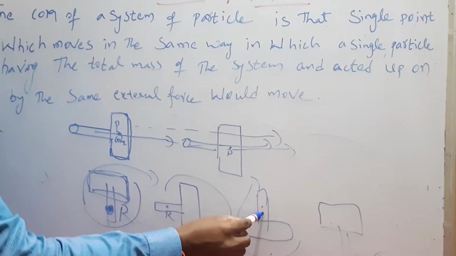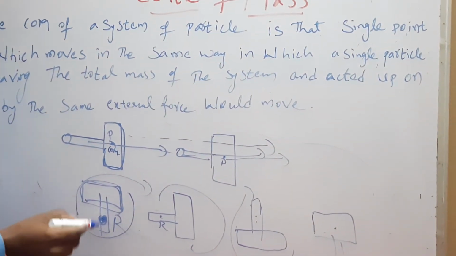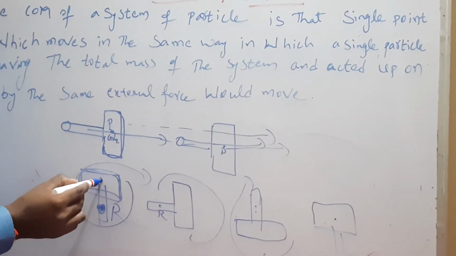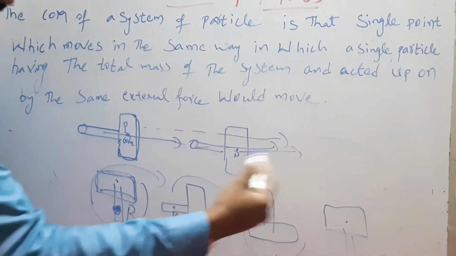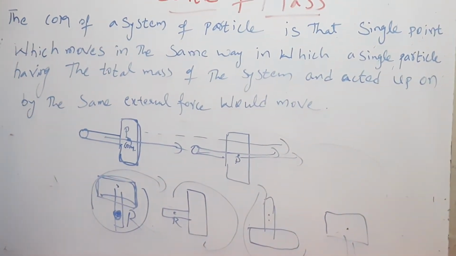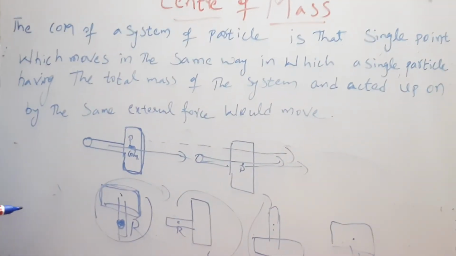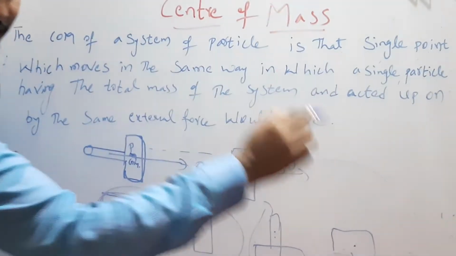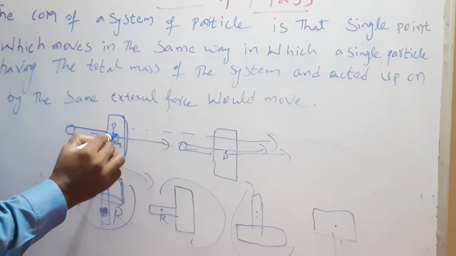So in this case also there is a center of mass, but I have applied the force apart from the position of the center of mass, somewhere else. So that's why this object is moving in a chaotic order. Whereas in the first case translatory motion has been produced, because I applied the force at the position of the center of mass.